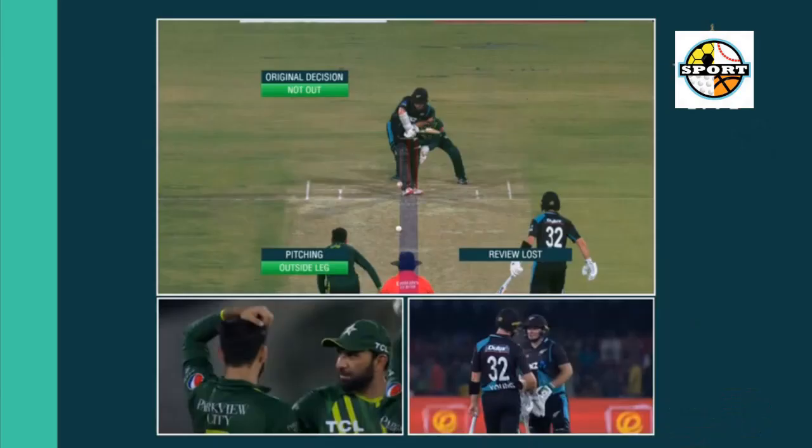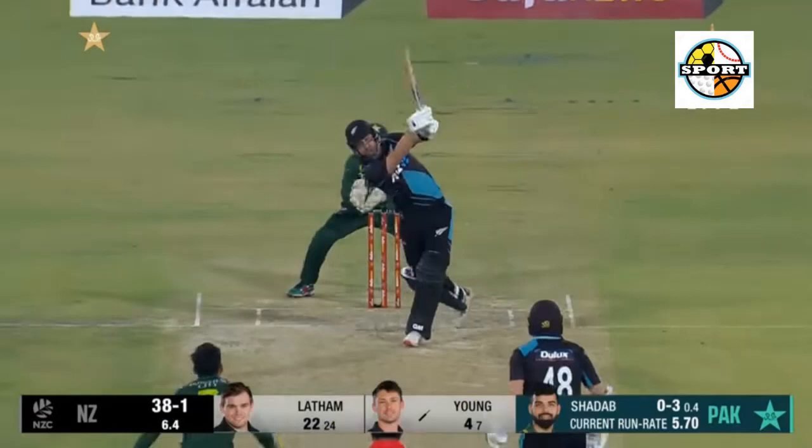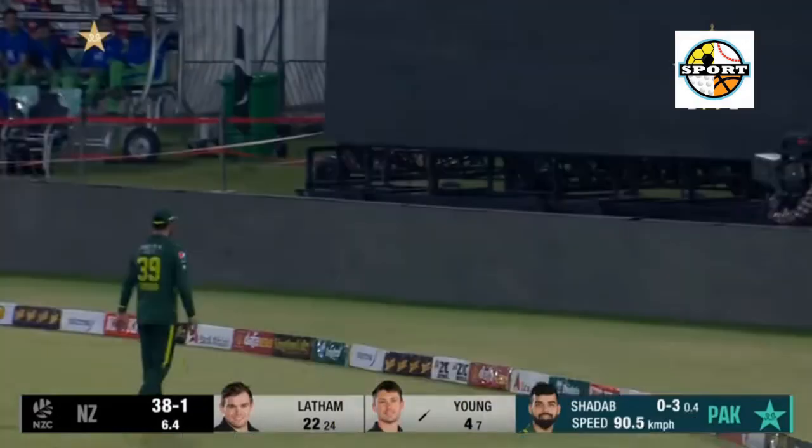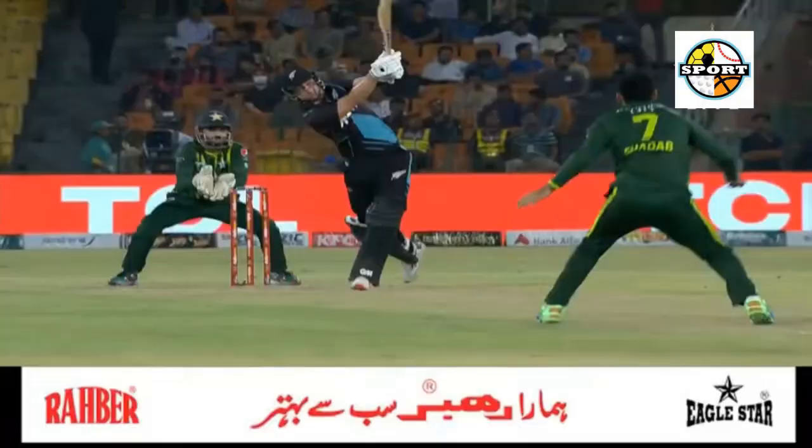15.2, Nishan to Iftikhar Ahmed, 6, and that's a huge 6. Was a friendly length delivery. Iftikhar Ahmed gets hold of it and tanks it over deep mid. That was purely muscular from Iftikhar Ahmed.